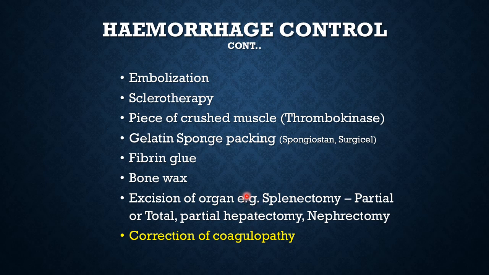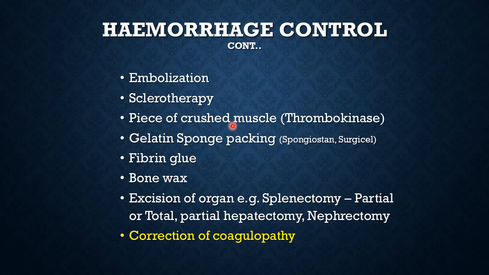Other specialized methods of hemorrhage control include arterial embolization and sclerotherapy. For esophageal varices, you can inject sclerosant into the bunch of dilated veins and sclerose them to stop the bleeding. Embolization is where you can use small beads to reach the bleeding blood vessel intra-arterially and then release those beads, which pile up on each other like large platelets and block that bleeding vessel to stop the hemorrhage.